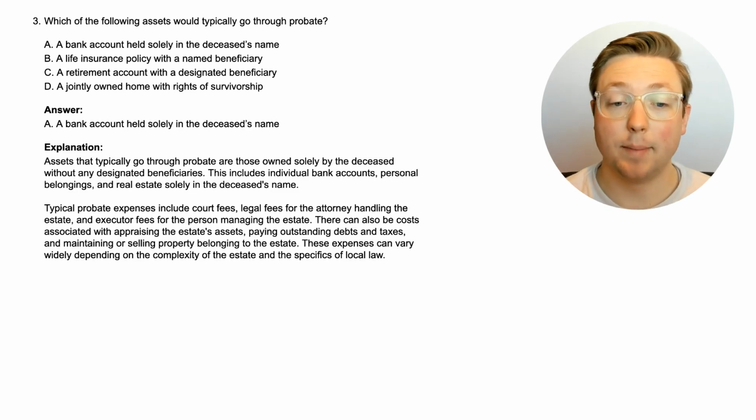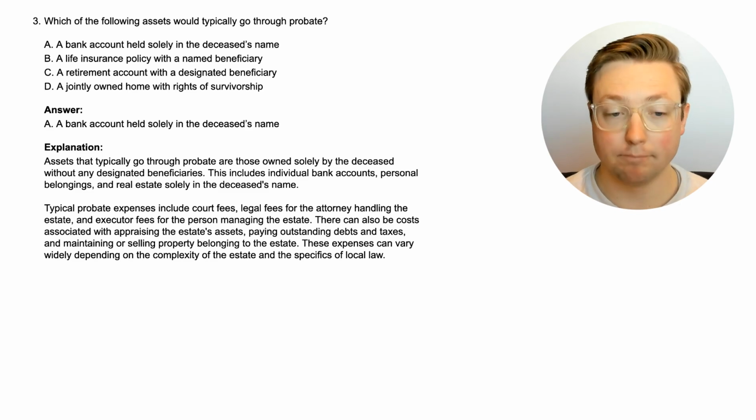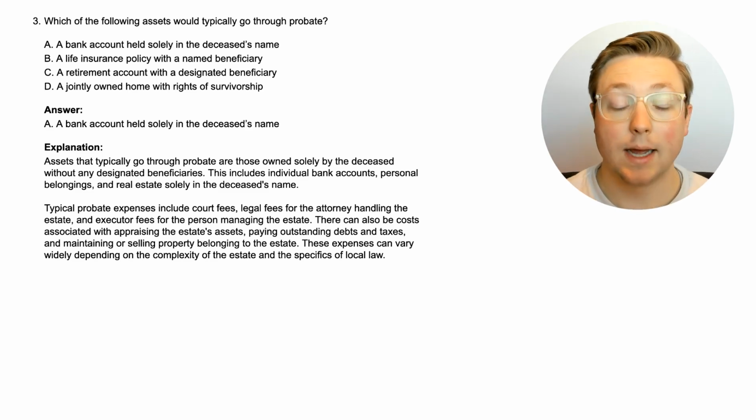Okay, and the answer is a bank account held solely in the deceased's name. So let's learn more about this. Assets that typically go through probate are those owned solely by the deceased without any designated beneficiaries. This includes individual bank accounts, personal belongings, and real estate solely in the deceased's name.